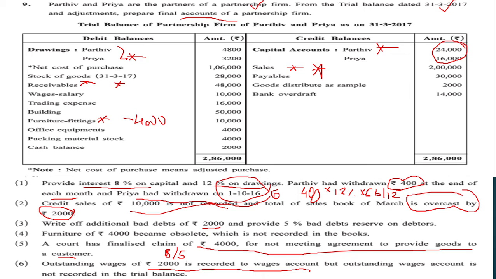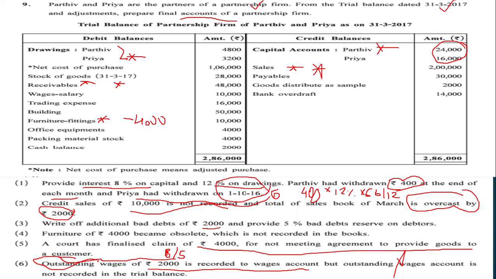But over here it is given that it has already been recorded in the wages account. That means one effect has been given already but the other effect has not been given. So we will give only one effect to this type of transaction.